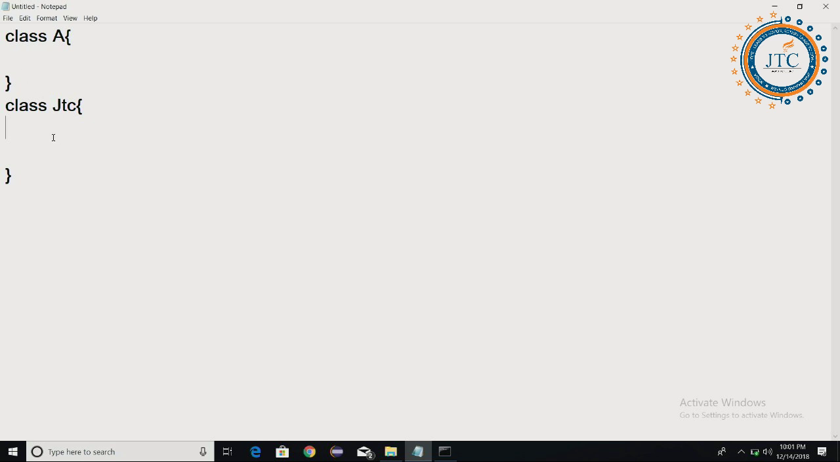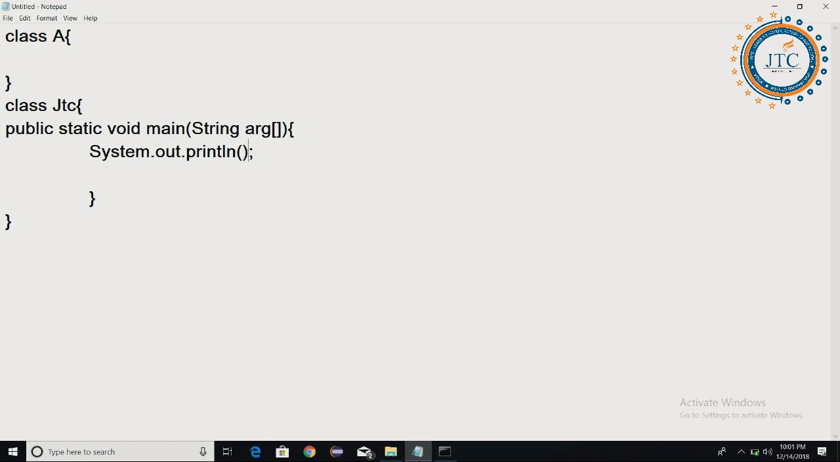Now here, in this particular class, I am writing public static void main(String[] args). Inside this, System.out.println. I am writing main in JTC. So two classes I have written here, class A as well as class JTC.